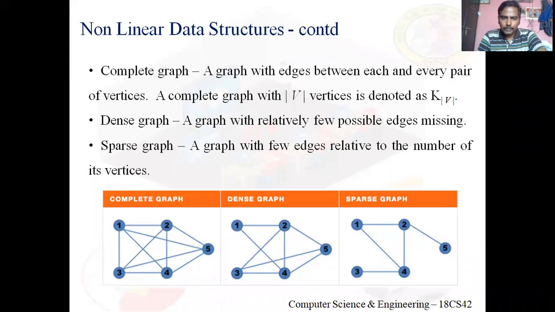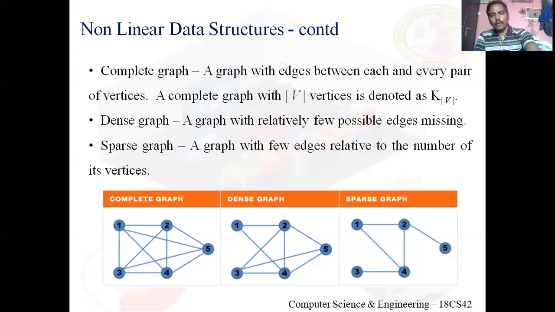There is an edge. The other pair 2 and 3, there is an edge. The pair 1 and 4, there is an edge. Got it? The pair 2 and 5, there is an edge. Between each and every pair of vertices there should be an edge. That we call a complete graph.